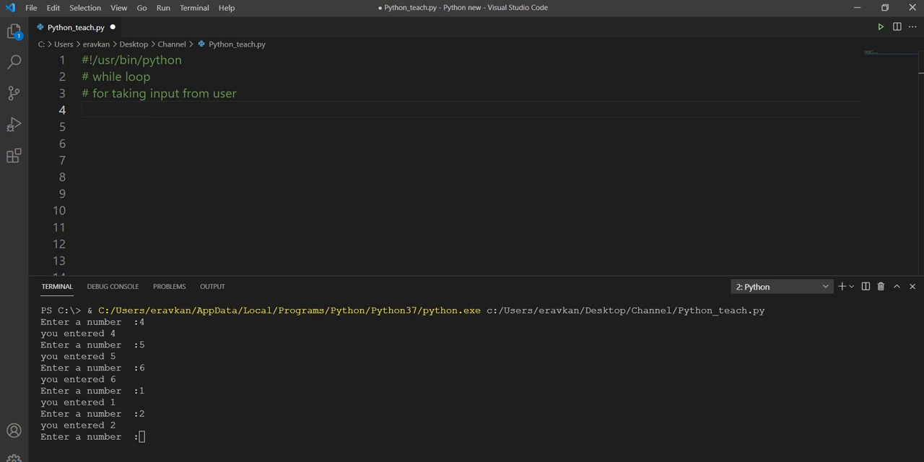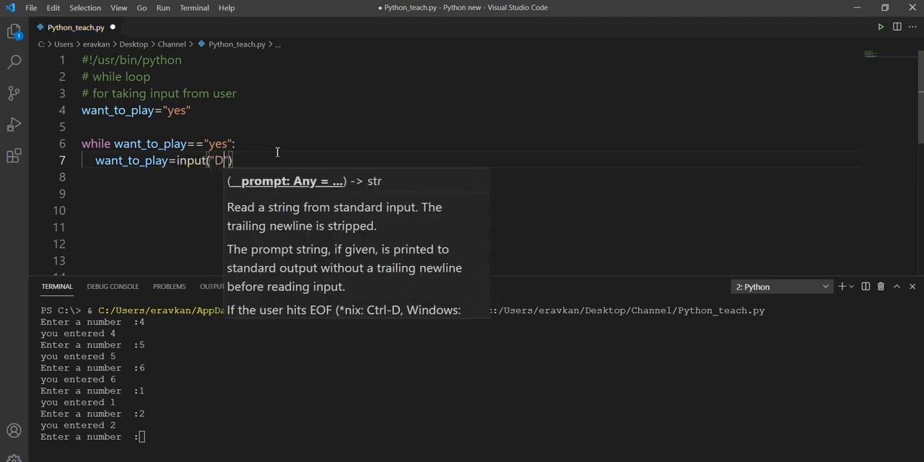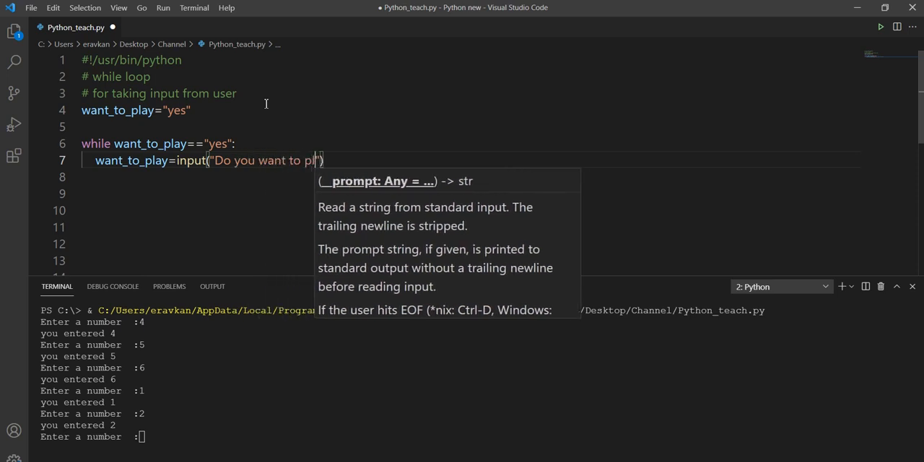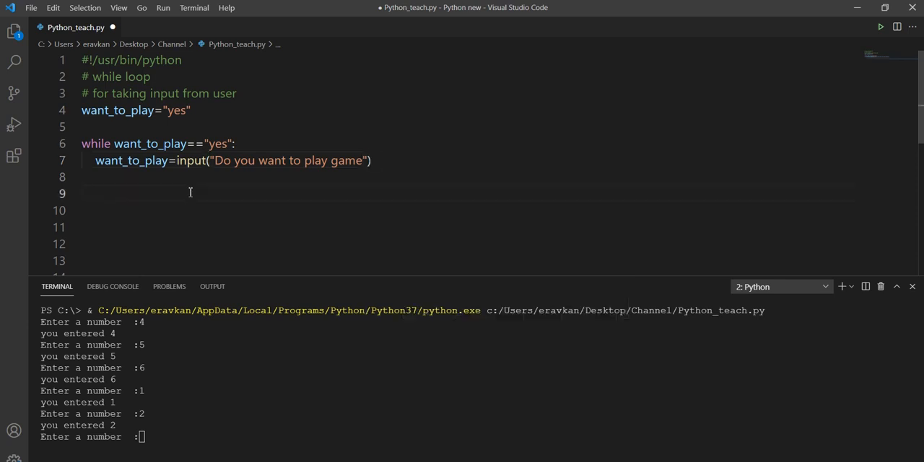Suppose you are constructing a game or something. Okay, suppose I take a variable want_to_play equal to yes, a variable defined, and I take while want_to_play equal to yes, and I take some input from the user, want_to_play equal to input, do you want to play game?